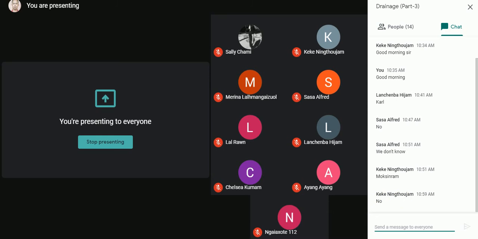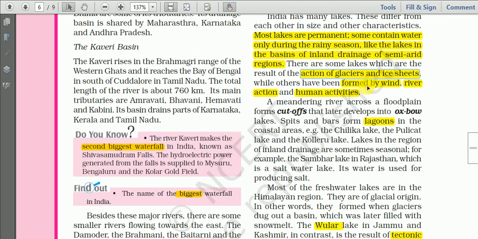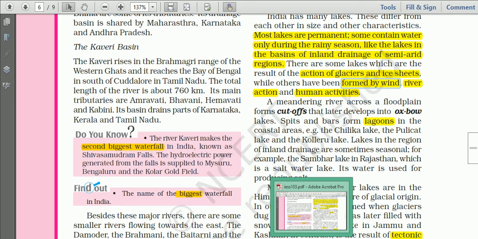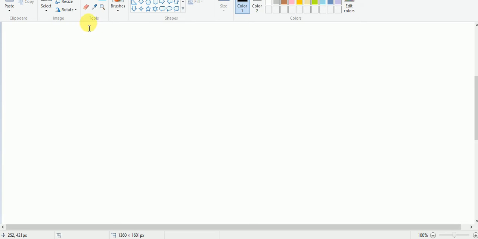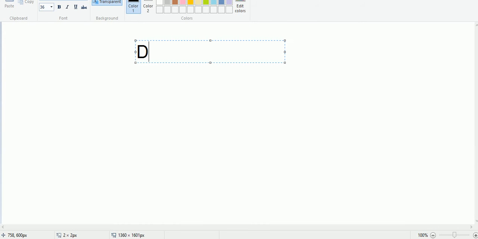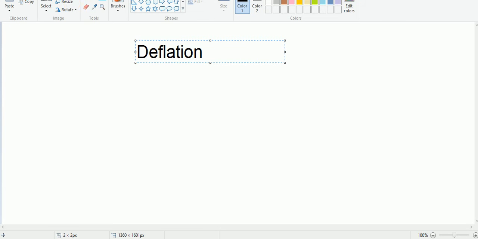Then another type of lake here. Some of the lakes are formed by wind action. In this case, it is mainly found in desert areas. In the desert areas, we have a term known as deflation. Deflation is the process of carrying away of sand particles by the action of the wind. So it is like this.